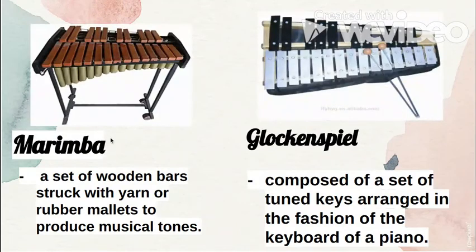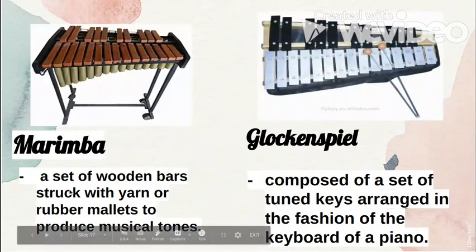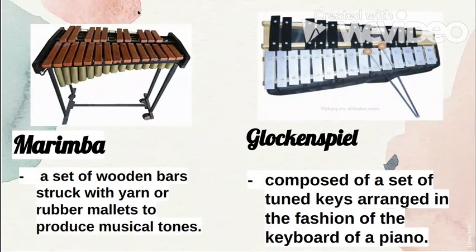And next, we also have marimba. Marimba, class, is a set of wooden bars struck with yarn or rubber mallets to produce musical tones. It is actually made up of wood. These are woods, class, and of course they will strike this one with the use of sticks to produce musical tones.